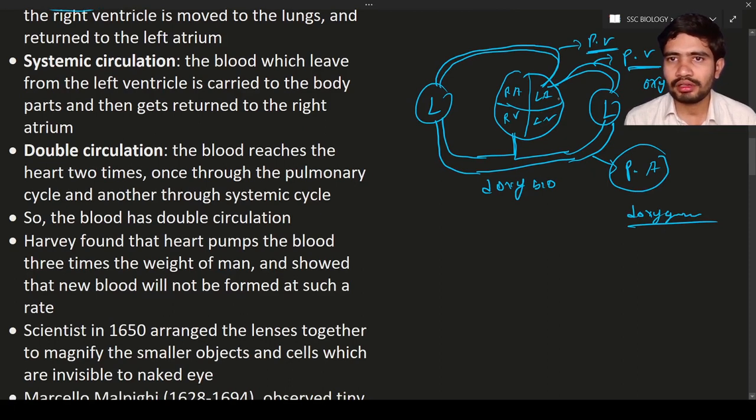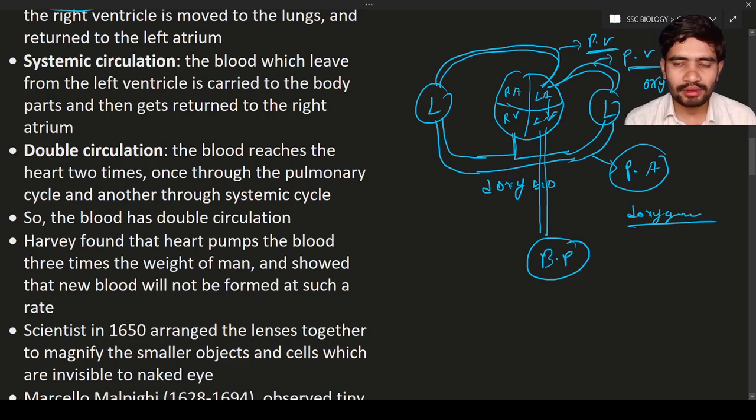So can you see here? When the left atrium receives the oxygenated blood, the blood will be supplied from the left atrium to the left ventricle. So this is oxygenated blood. In the left ventricle, oxygenated blood is present. This oxygenated blood will be supplied from the left ventricle to the body parts.